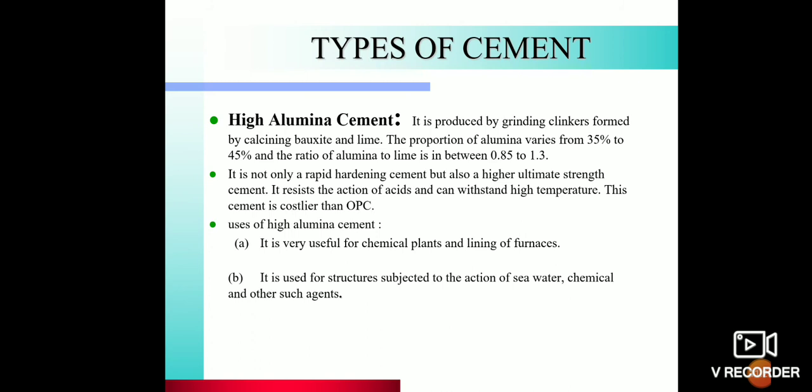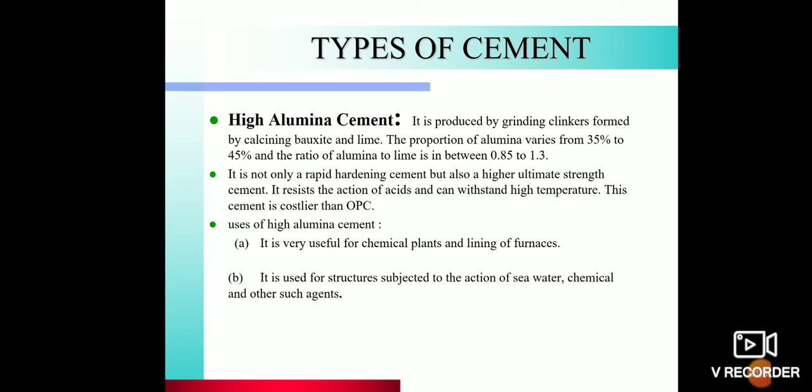Then high alumina cement. It is produced by grinding clinkers formed by calcinizing bauxite and lime. The proportion of alumina varies from 35% to 45% and the ratio of alumina to lime is between 0.85 to 1.3. So it is not only rapid hardening cement but also gives high ultimate strength.